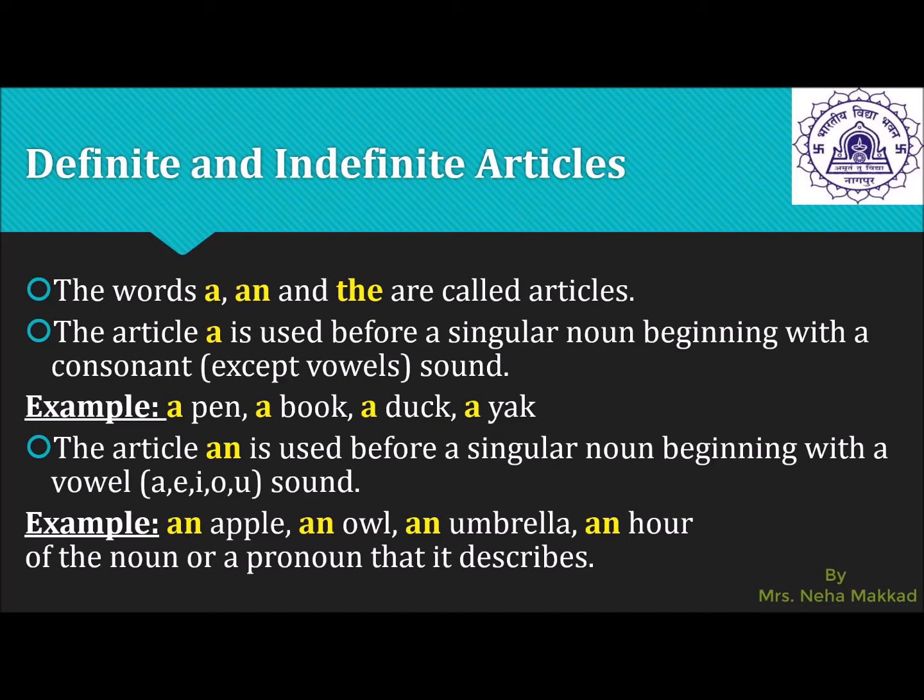So what are the vowels, children? A, E, I, O, U. So wherever the vowel sound of these five vowels is coming, we will place the article an before it. Like for example, an apple, an owl, an umbrella, an hour. Now you will say that it is beginning with H, but H is silent here. Therefore, it will be an hour, an honest man.